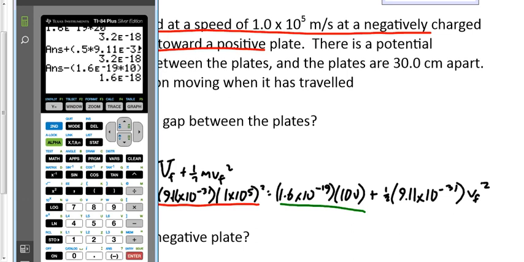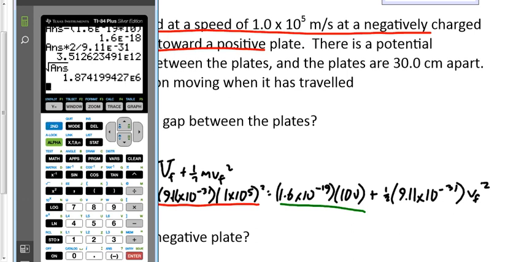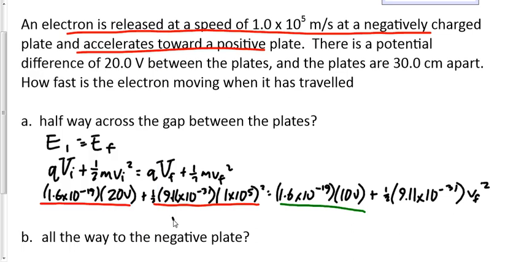Now everything's on the left side except for the 1/2 9.11 VF squared. Let's take the half over by multiplying by 2. Let's take the 9.11 over by dividing. And then how do I get VF by itself? So root it, yeah. 1.9 times 10 to the 6. Is that too much together there? Or do you guys need the individual steps along the way? Was that okay?